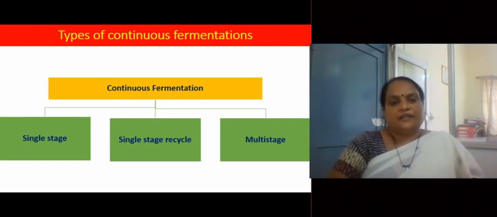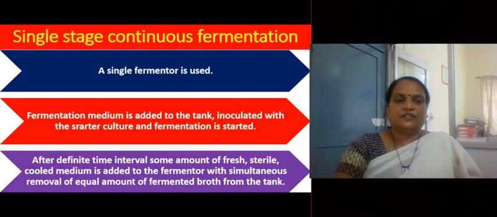Types of continuous fermentation. Continuous fermentation is further divided into three types: single stage continuous fermentation, single stage recycle continuous fermentation and multi-stage continuous fermentation. What are the three types? Single stage continuous fermentation, single stage recycle continuous fermentation and multi-stage continuous fermentation.